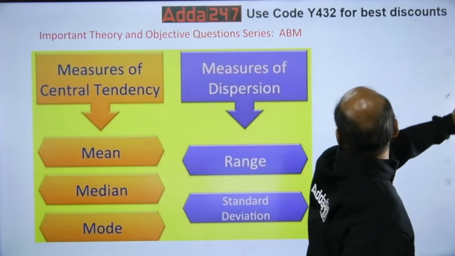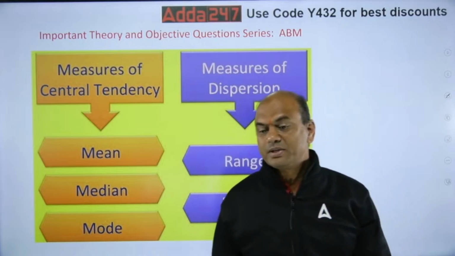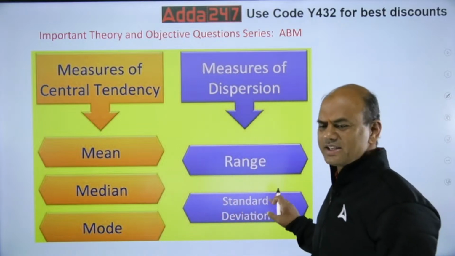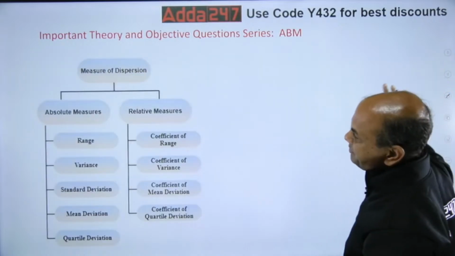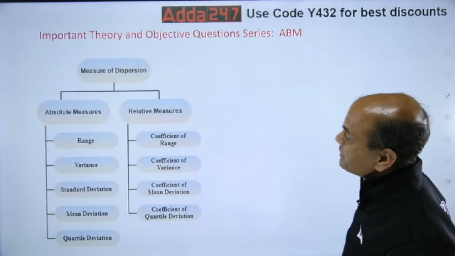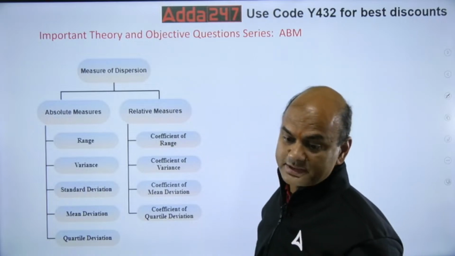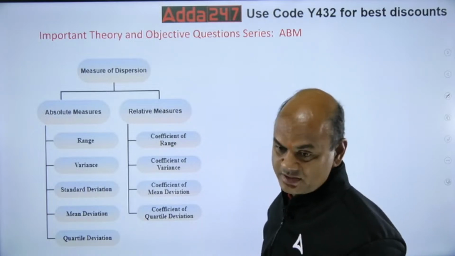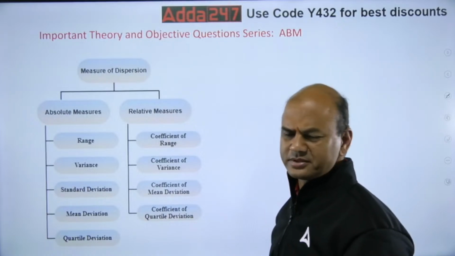Got it? Now this, measures of central tendency and measures of dispersion, same thing again, range, standard deviation, it's a repetition. So let's not waste the time. Dispersion, absolute, now yeah, this question comes in exam many times, absolute measures and relative measures. This question comes many times.